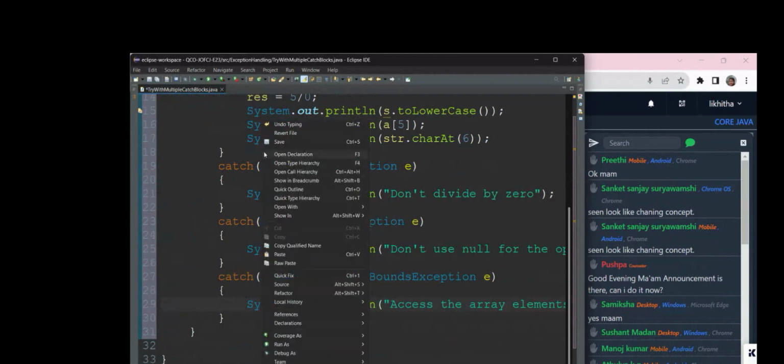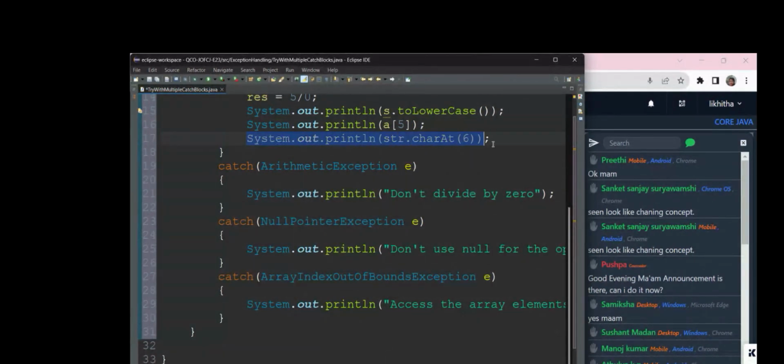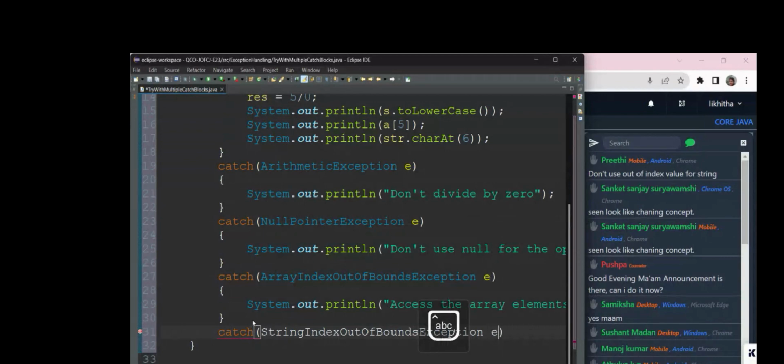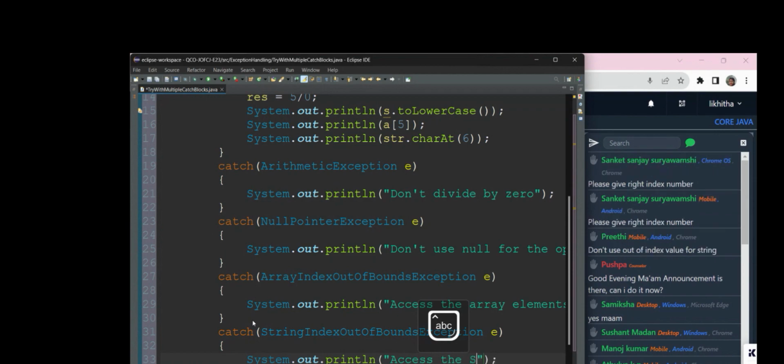In the last statement we shall get a string index out of bounds exception. So for handling that also we have to go for string index out of bounds exception, and variable e. Now we shall tell the same reason here: access the string within the limit.